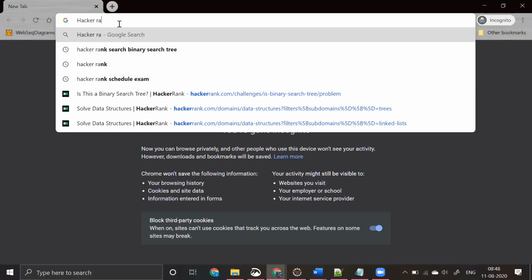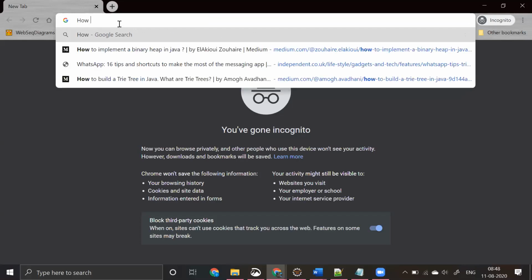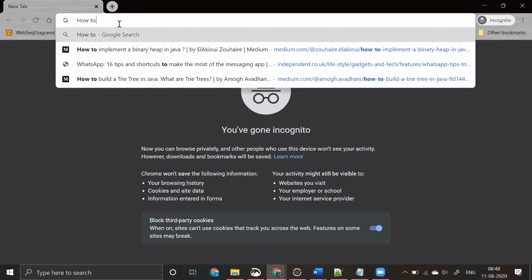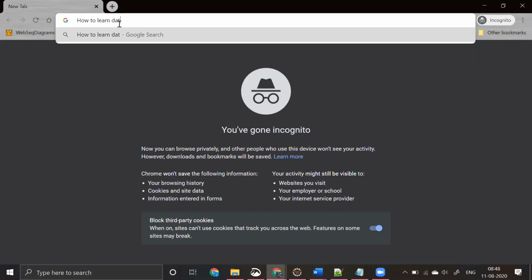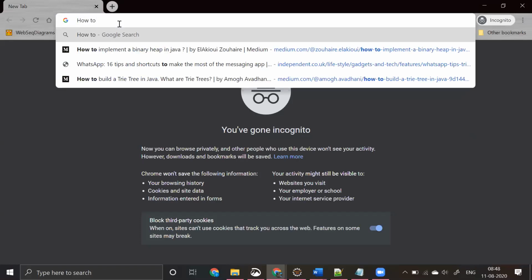Or maybe I will search something which is not searched before, like how to learn, how to implement a binary heap tree, or whatever.